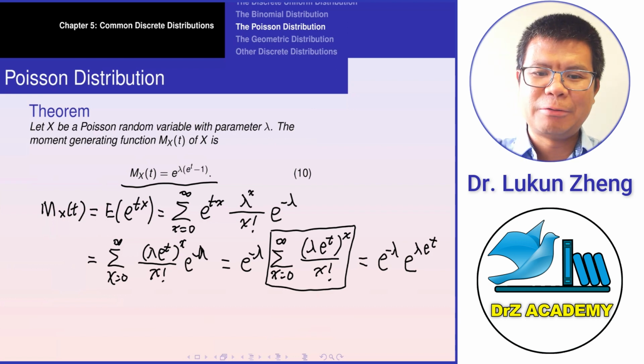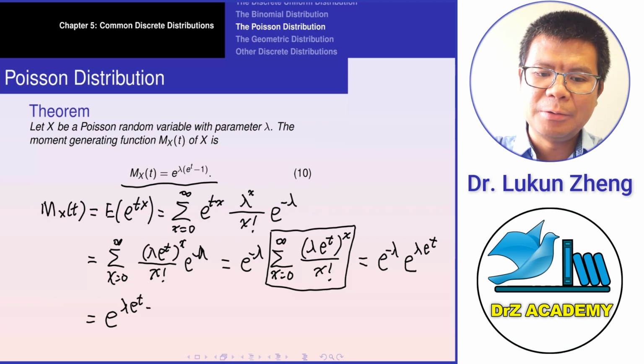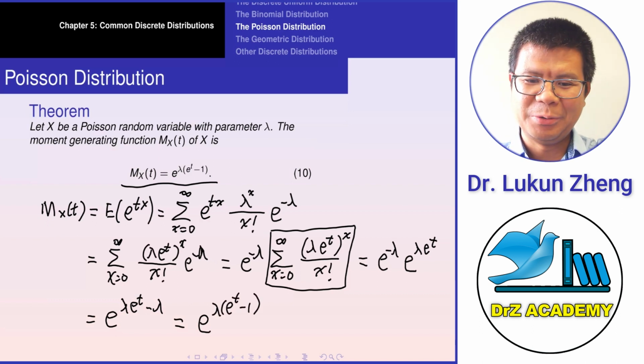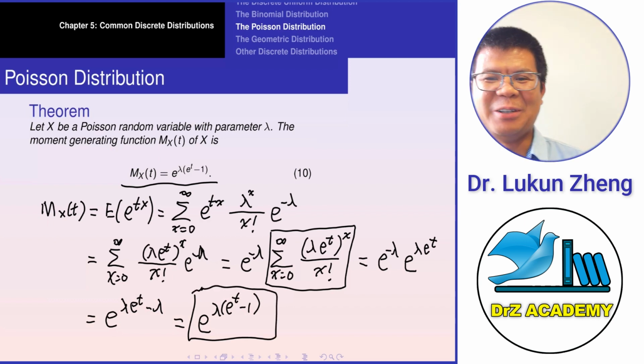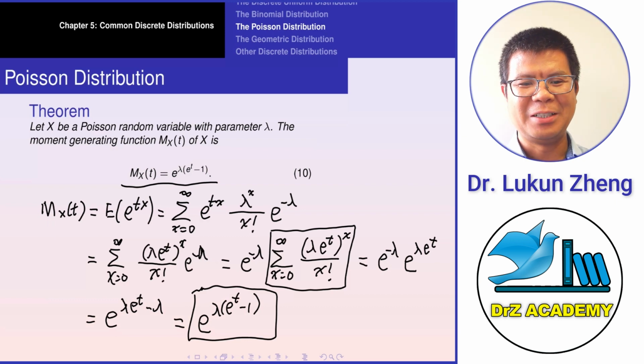So now therefore we can see that this is actually equal to what? E to the power lambda e to the t minus lambda, which is e to the power lambda times e to the power t minus 1. Okay, so that's what we have, right? That's what we have. Very good. All right, so this is the moment generating function of this Poisson distribution.